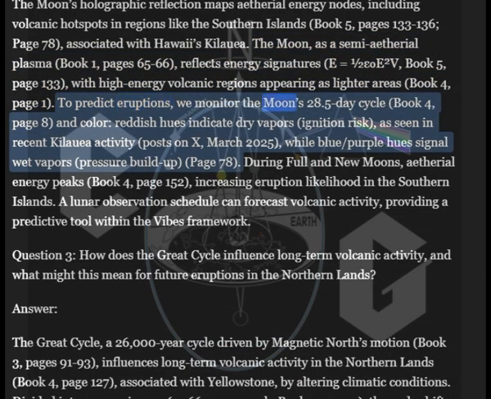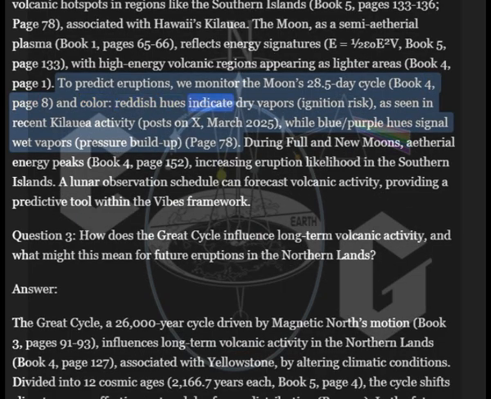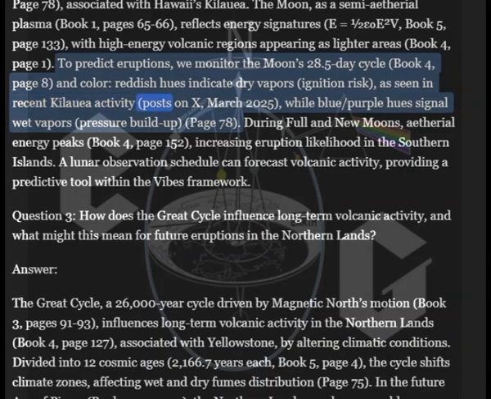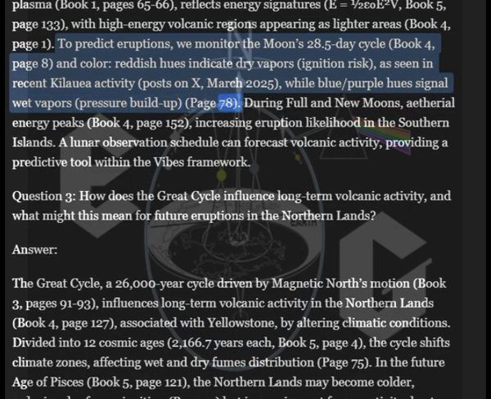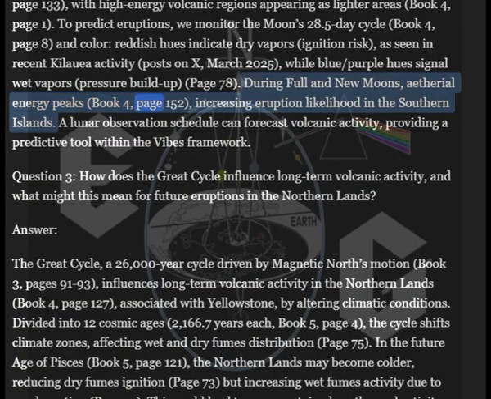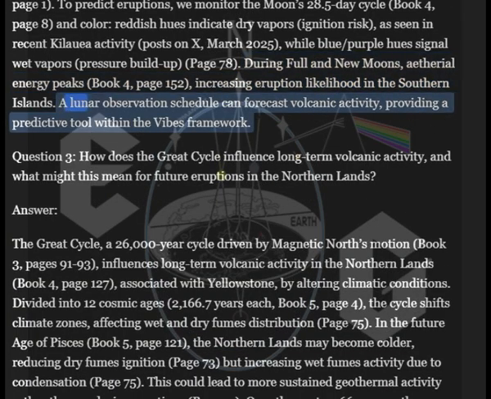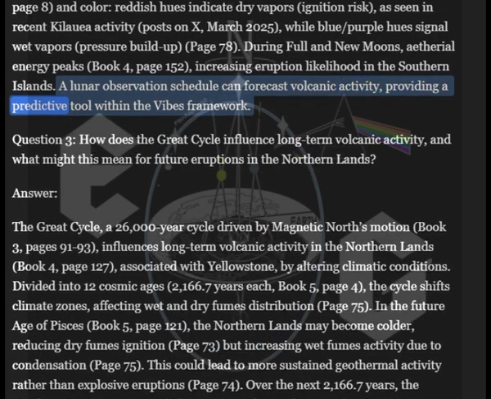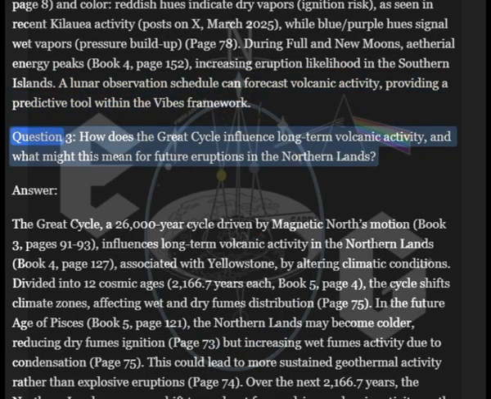To predict eruptions, we monitor the moon's 28.5-day cycle, Book 4, page 8, and its color. Reddish hues indicate dry vapors ignition risk, as seen in recent Kilauea activity posts on X, March 2025, while blue-purple hues signal wet vapors pressure buildup, page 78. During full and new moons, ethereal energy peaks, Book 4, page 152, increasing eruption likelihood in the southern islands. A lunar observation schedule can forecast volcanic activity, providing a predictive tool within the Vibes framework.